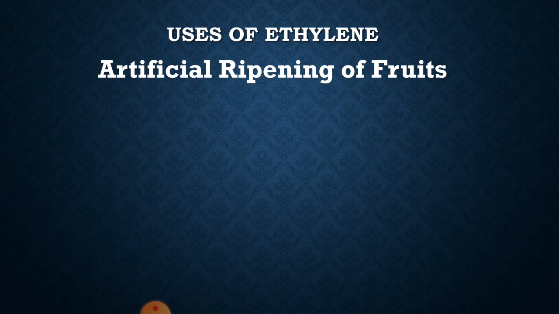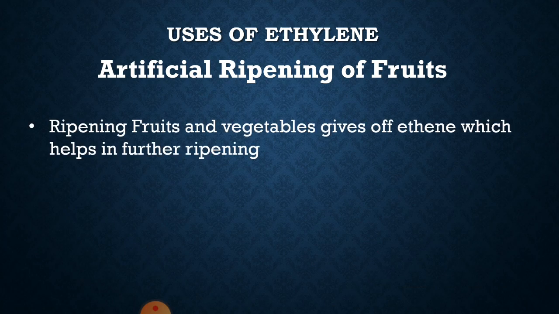This ethene is also employed in the artificial ripening of fruits. Ripening fruits and vegetables gives off ethene, which helps in further ripening.